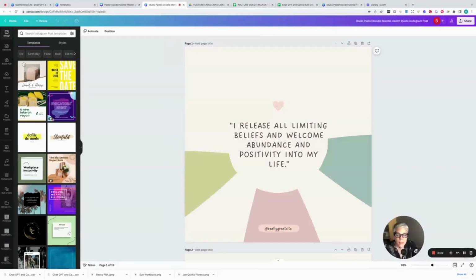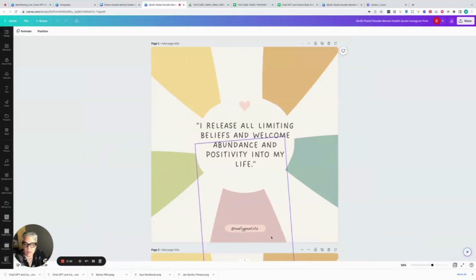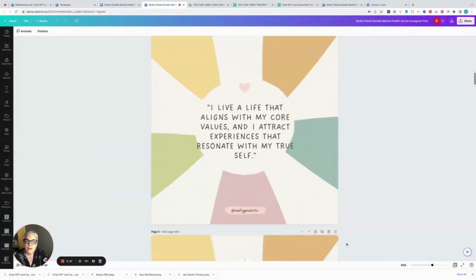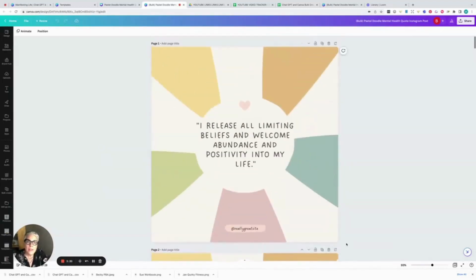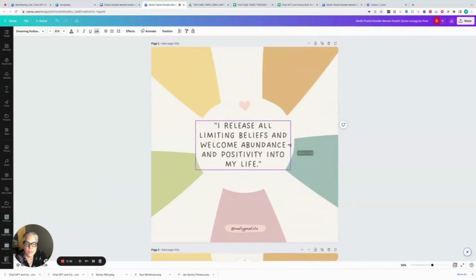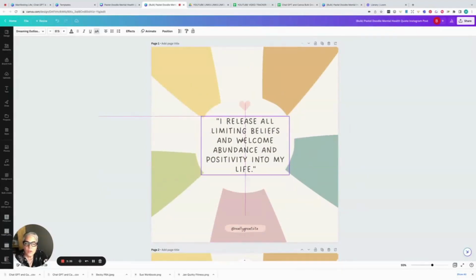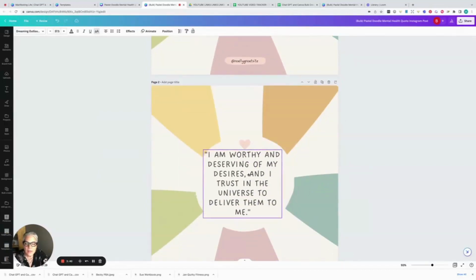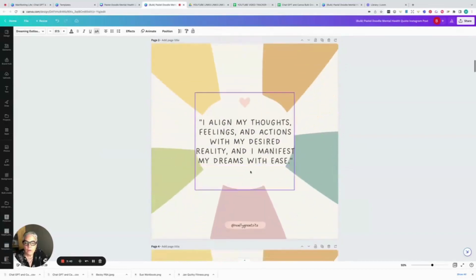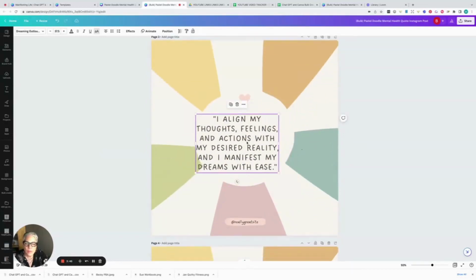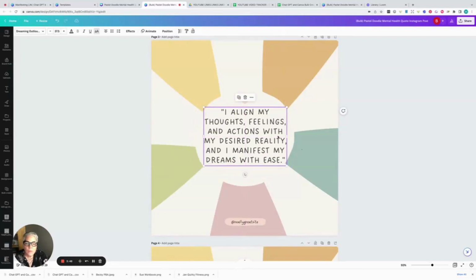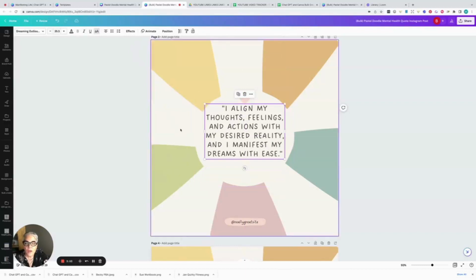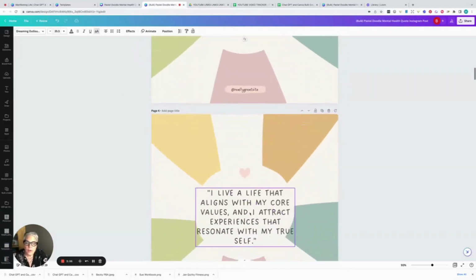And if we come over here and take a little look-see, there's my 20 pages of positive affirmations. Now, honestly, how great is this? Could I resize them all? And that just comes from the quote I took. I'm going to resize, and I'm just going to shimmy them around. That's easy enough. You read them, you check them out, and they look pretty good. That one I might have to make a little smaller, and this is fine. Listen, I can do this in 2 seconds rather than having to type them all out.